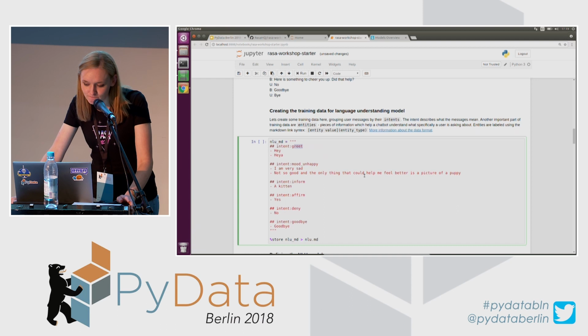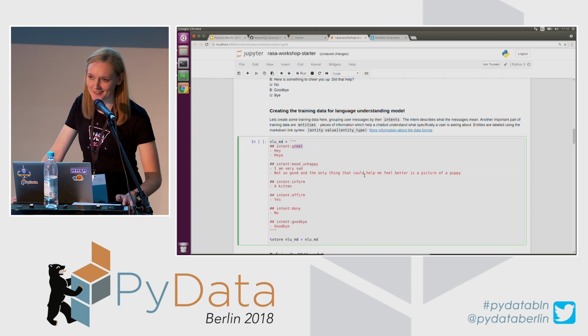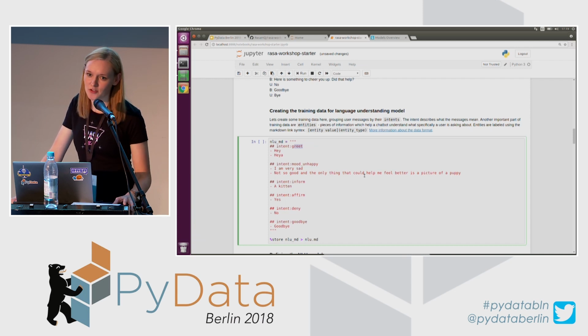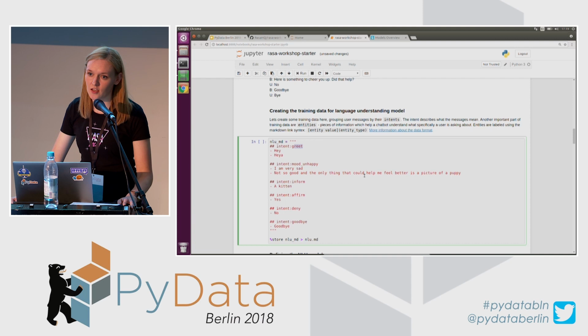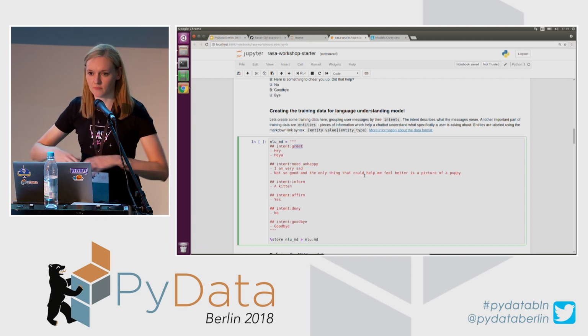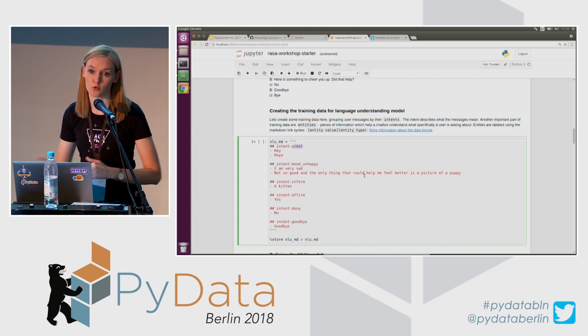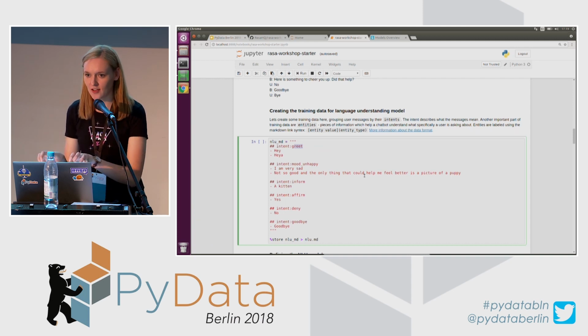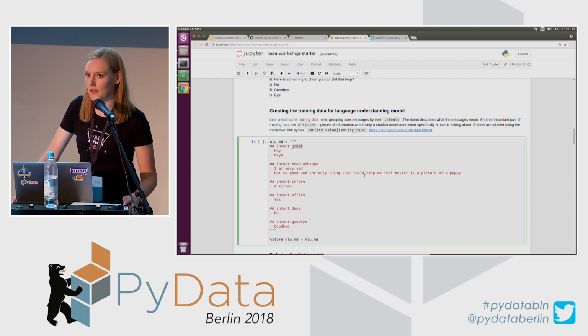Yeah, so of course it's quite tedious to write data by hand. I would not recommend doing that for big chatbots. There are some tools that you can use to make it easier. Rasa NLU also has a UI which makes the process a little bit easier, but also other tools like, I think it's called Chatito. Basically, you can define what intents you want to have and what entities, and you can also define what kind of information you would like in those text examples, and then it just generates a bunch. So I think that would be the best workaround.